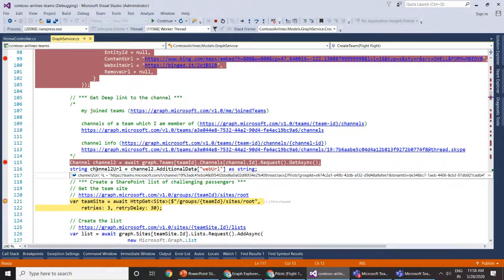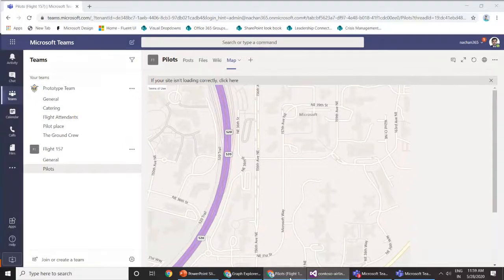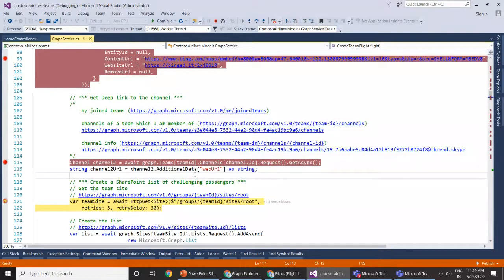It is a very long URL with various group GUIDs, channel IDs and tenant IDs. Once you hit this URL, it will directly take you to that particular channel. So for example, if you hit this, it will directly take you to the pilots channel. This way you can use deep linking inside your code.